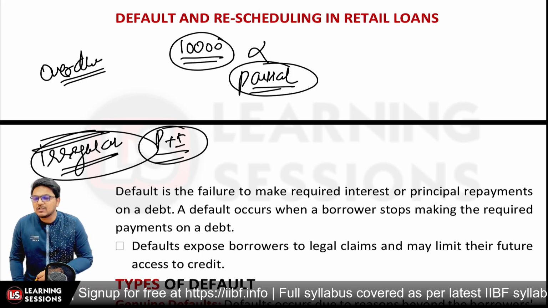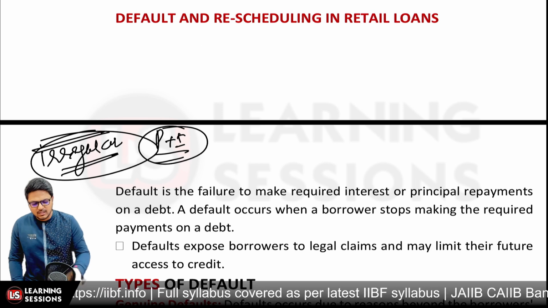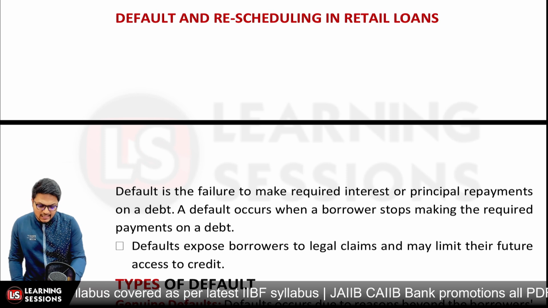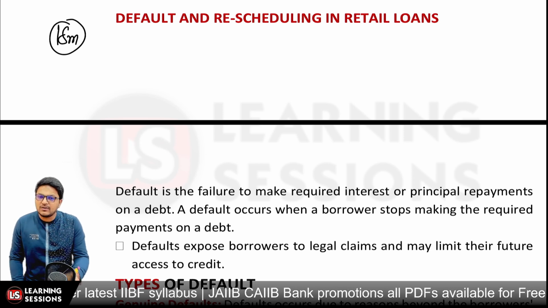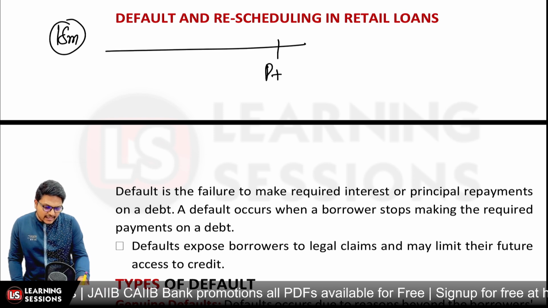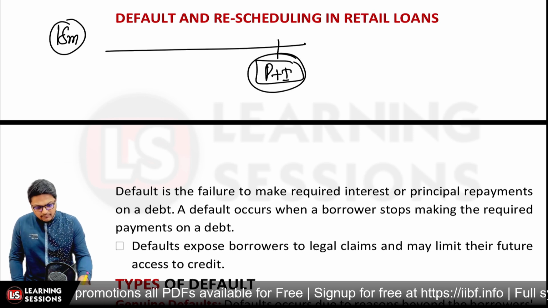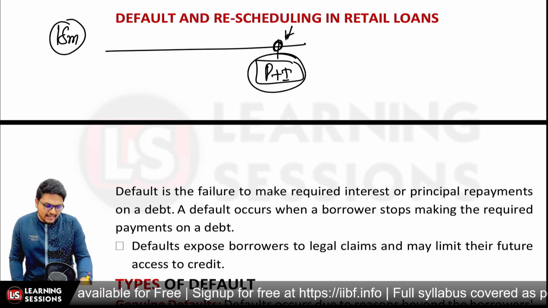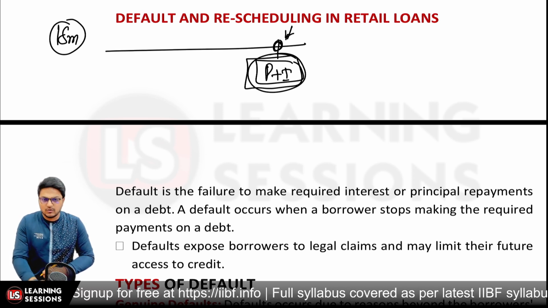And sometimes it may also be the case that the loan account is rescheduled. Let's take the case of a housing loan. Let's say it was given for the construction of a house and a moratorium period of 18 months was given, right? In that scenario, the interest component for the 18 months will be accumulated, and after the 18 months the principal component and the interest component accumulated for 18 months will be aggregated, and the account will be rescheduled based upon that, and further the EMI would be based upon that particular sum of amount, right? That's the rescheduling of the account.